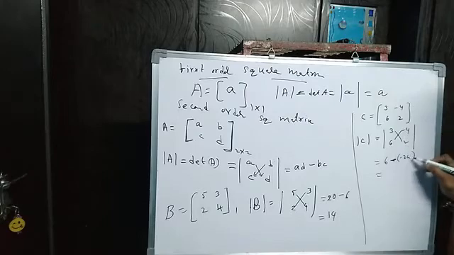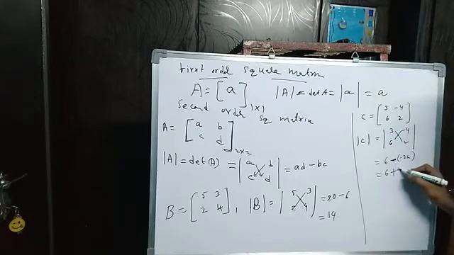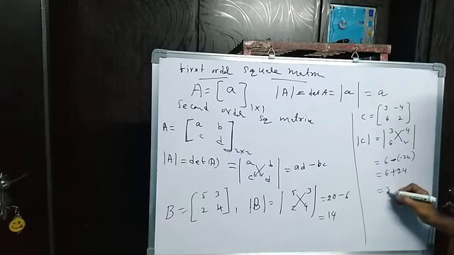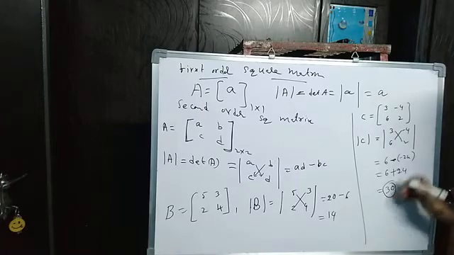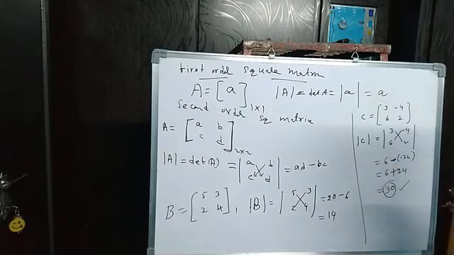Minus times minus gives plus, so 6 plus 24 is 30. This is a unique constant number associated to this square matrix. Then this 30 is called the determinant of the matrix.